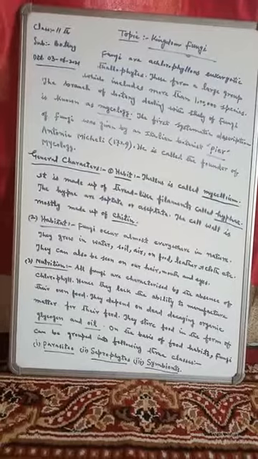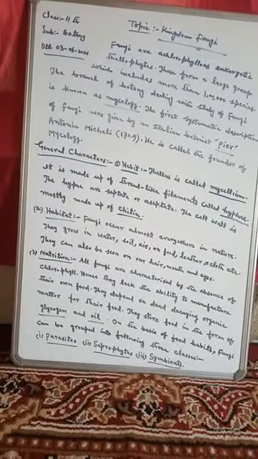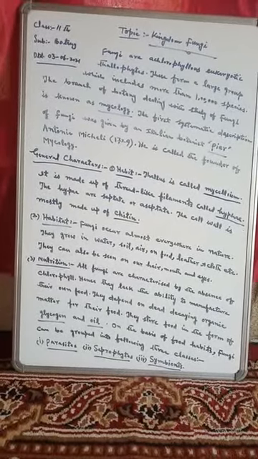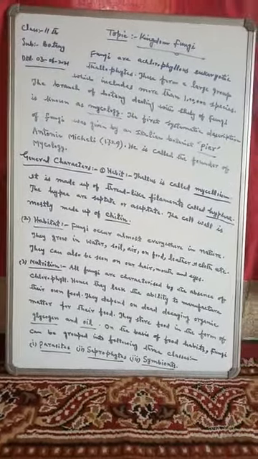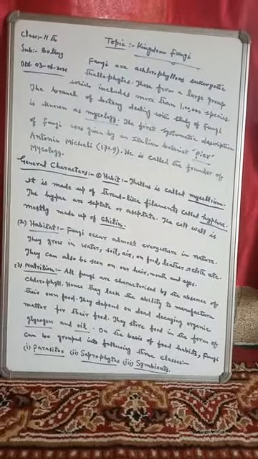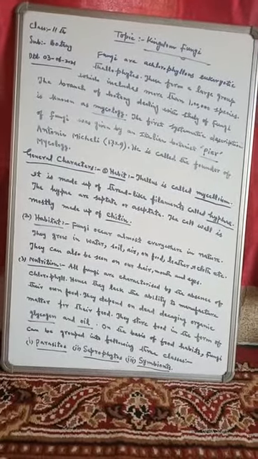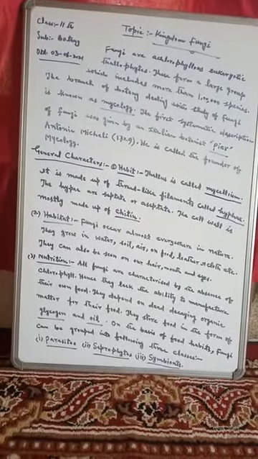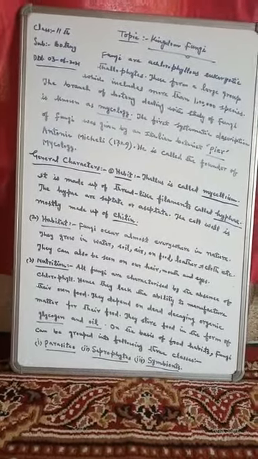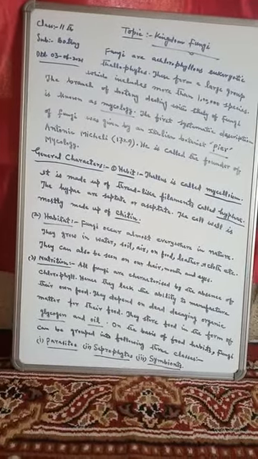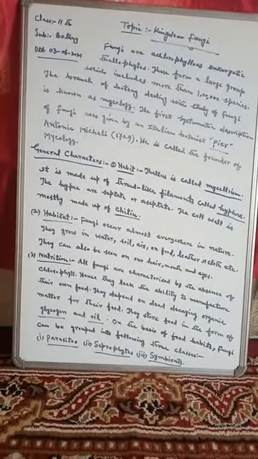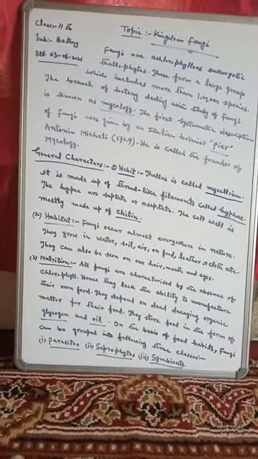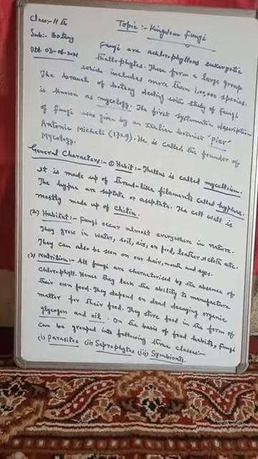Now we will study the general characters of this kingdom Fungi. The first general character we will take is the habit. What is the habit of these fungi? The thallus of fungi is called mycelium. It is made up of thread-like filaments called hyphae. So you should remember here what is mycelium and what is hyphae.